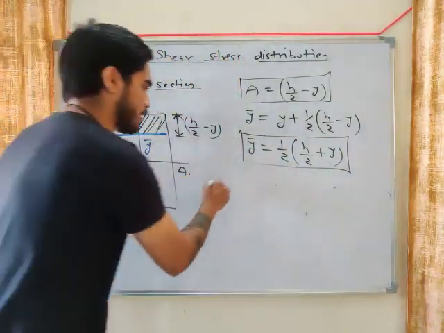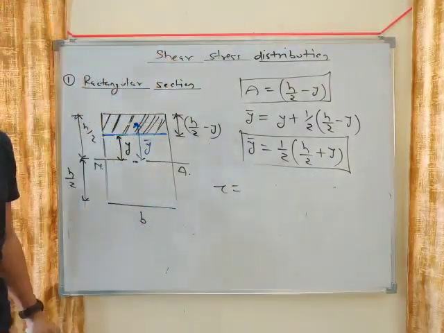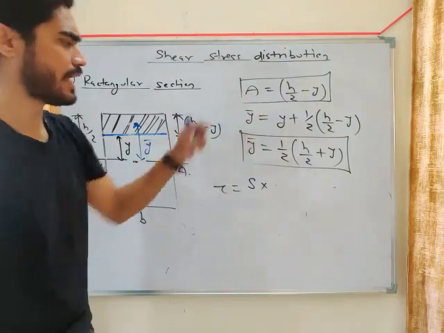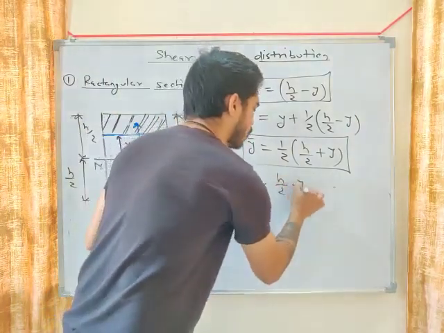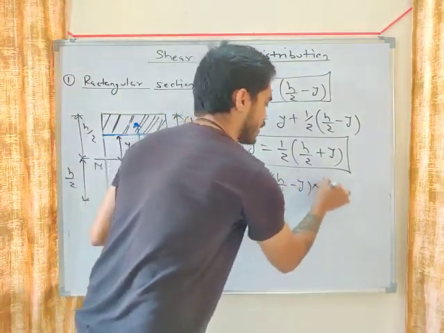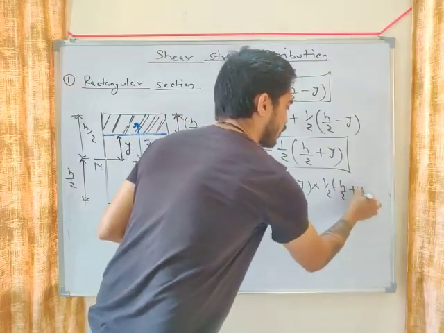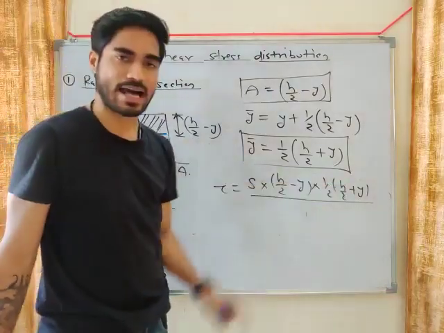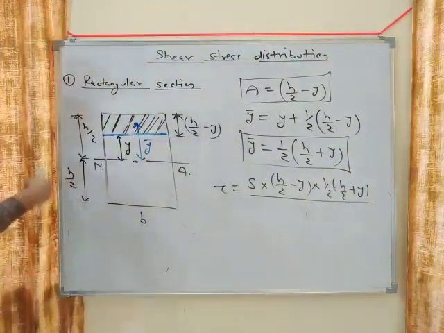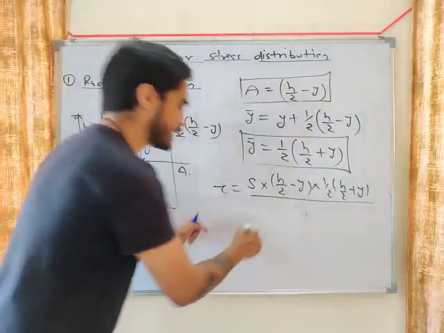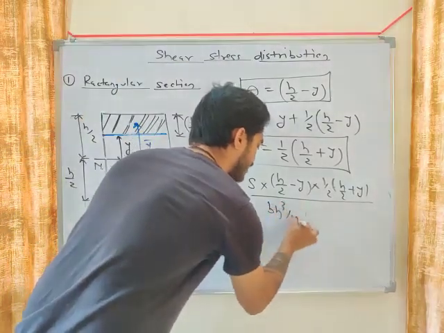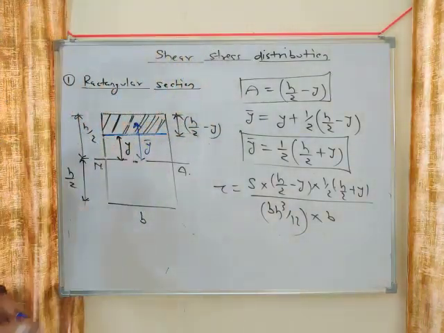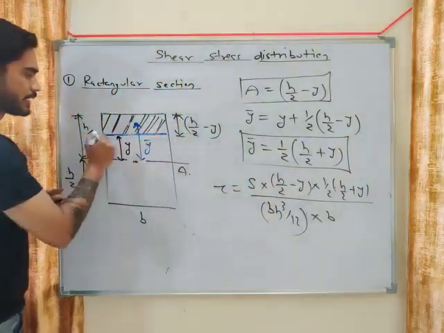Okay. Now we will calculate the equation of tau. So what is tau? S into A Y bar divided by I b. What is your area? H by 2 minus y. What is your y bar? Half of h by 2 plus y. What is I? Moment of inertia of the complete cross section. So it will be b h cube by 12, multiplied by b. So this is the equation of tau on this layer, okay.